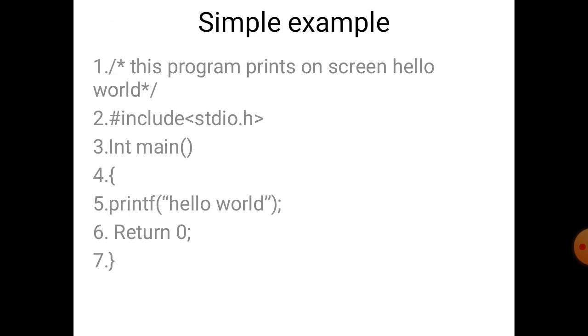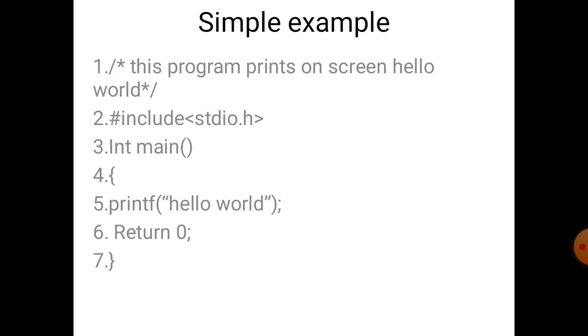This program prints hello world on screen. The second line is hash include stdio.h. Hash include stdio.h means this is the header file. Next is int main. Int main is our program's main function. Integer is the data type, the return type of the main function.